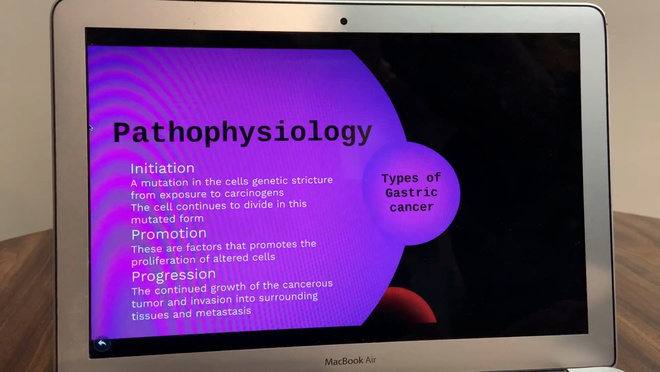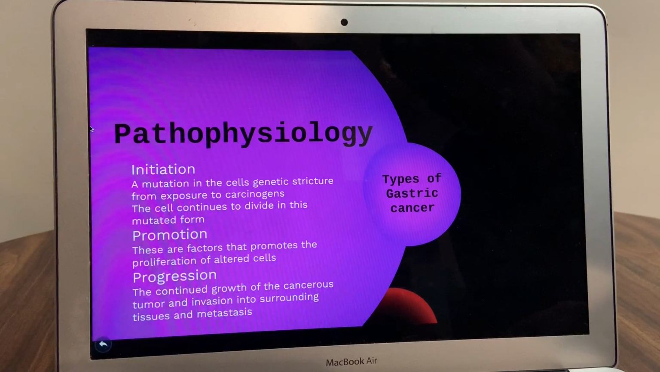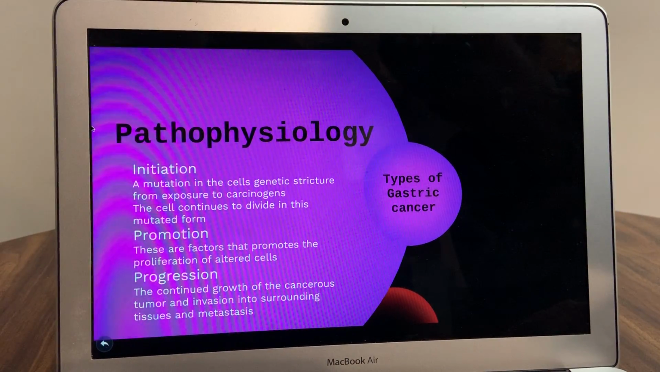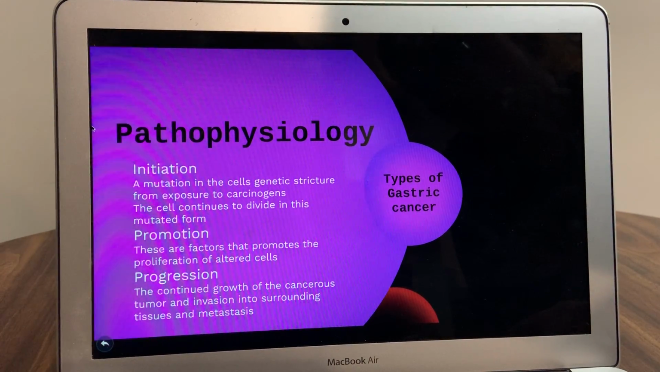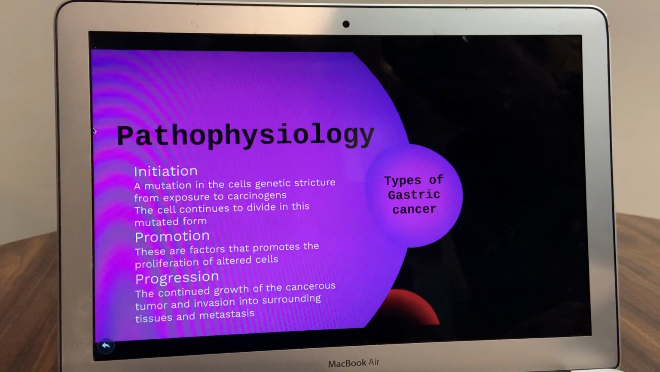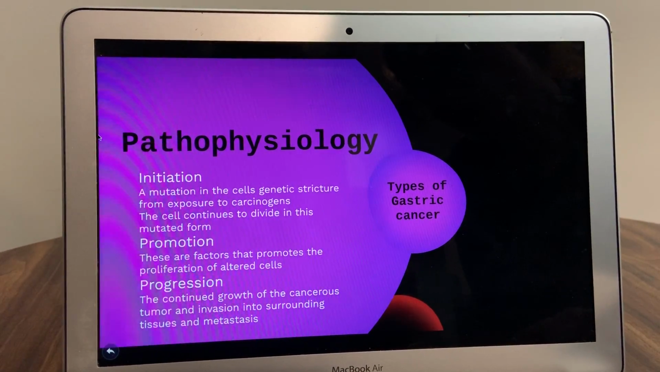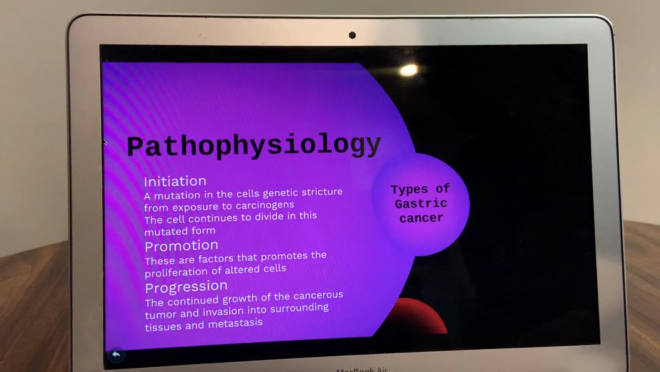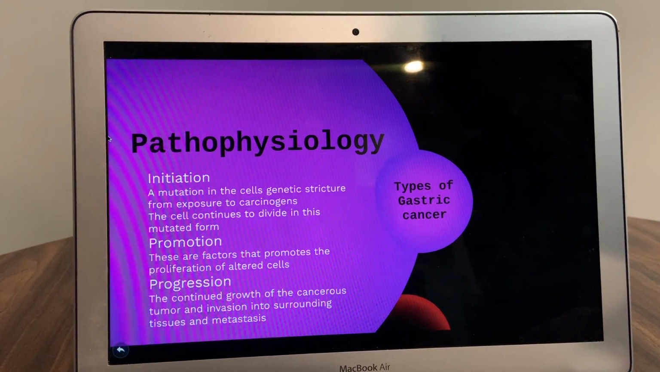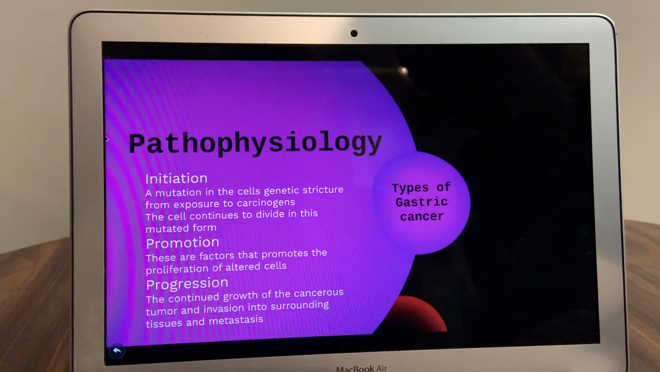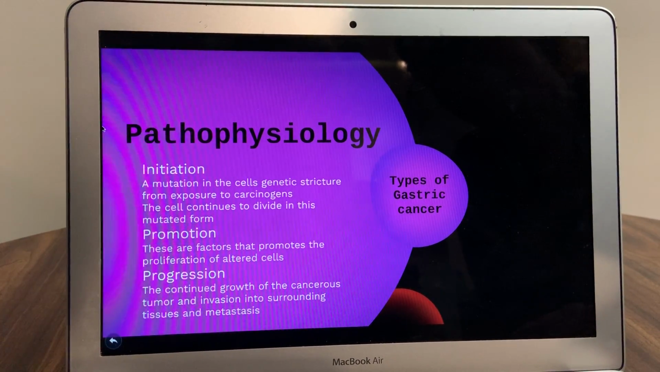In this stage, the cancerous tumor continues to grow, invade surrounding tissues, and metastasizes. Gastric cancer is an insidious disease where the cancer can spread along the gastric mucosal surface and penetrate through the stomach wall. The extensive lymphatic network in the stomach allows for distant metastasis, and in late stages, the seeding of tumor cells into the peritoneal cavity can occur.